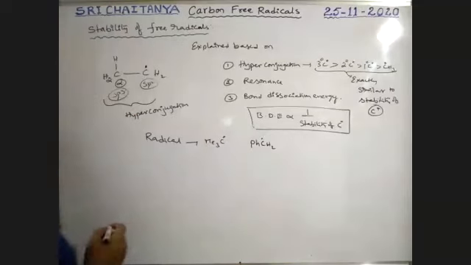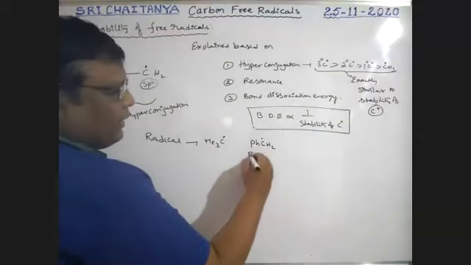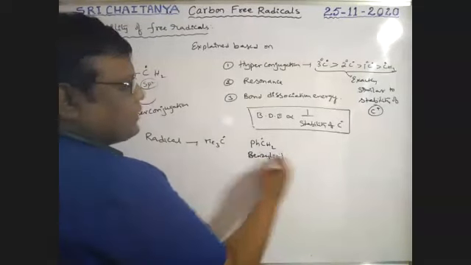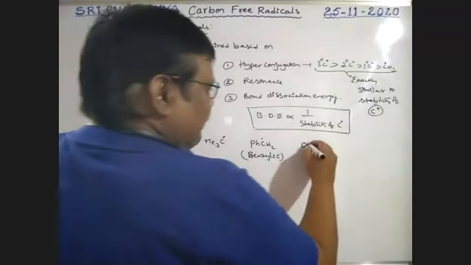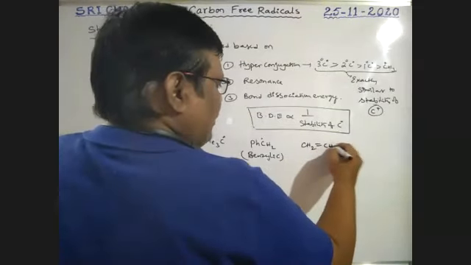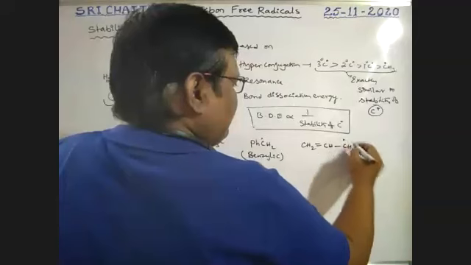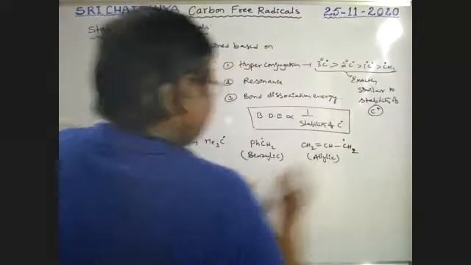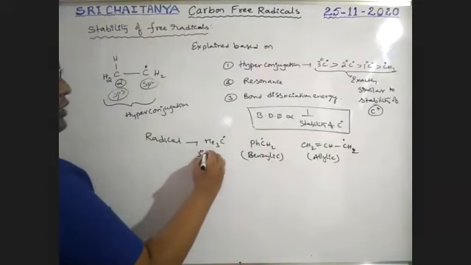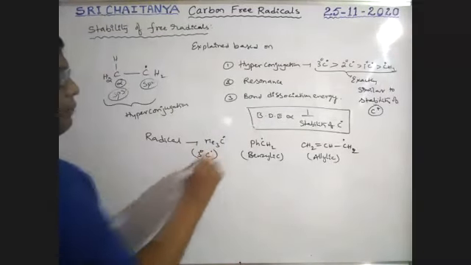PhCH2, this is a benzylic free radical, boys. Already we explained yesterday. Benzylic free radical. CH2=CH-CH2 is allylic free radical. And Me3C is a tertiary free radical.